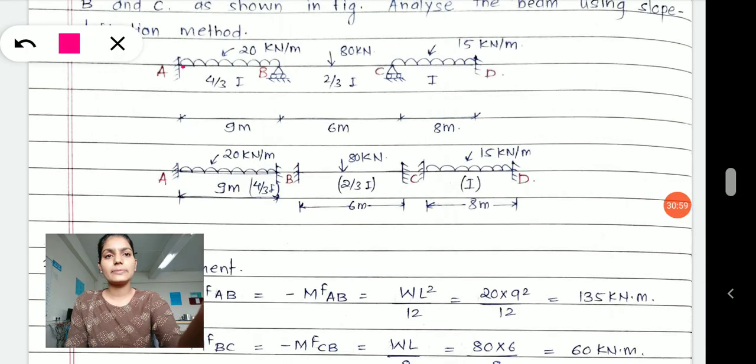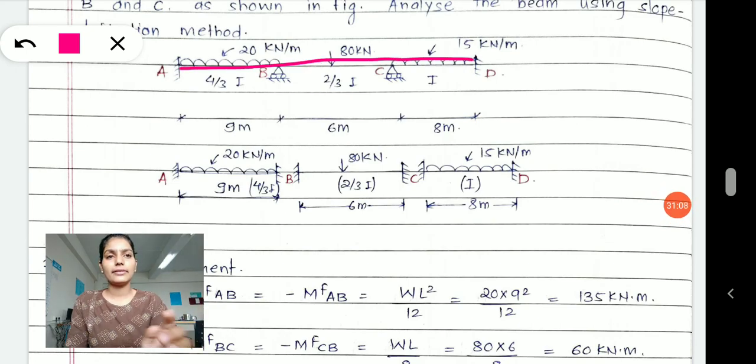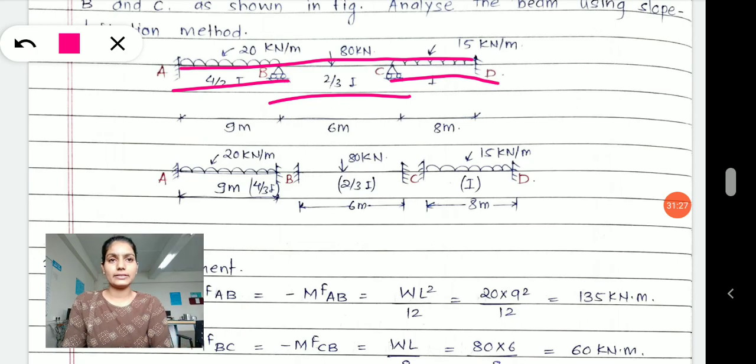I have this continuous beam. Wait a minute, I will draw a straight line. I have this continuous beam supported by two intermediate supports, B and C, and end supports A and D. I can call it a continuous beam. In this, I am taking a part of it out. I will consider the AB span first, then the BC span, and then the CD span. In the span AB, you can apply a 20 kilonewton per meter load, which is already given in your problem.